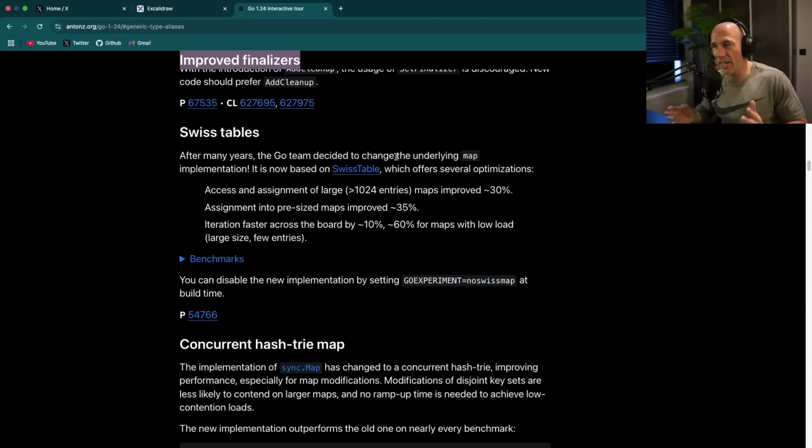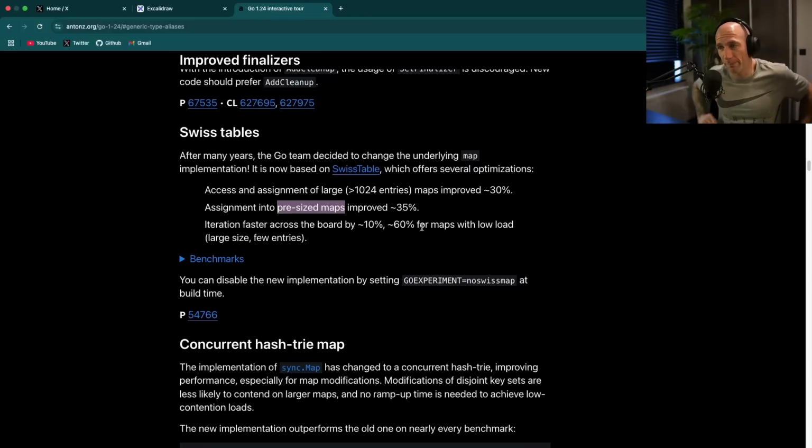But the only thing I see here is optimizations. And when I see optimizations, I'm going to get happy, right? So you can see that they rewrote their underlying map from the STD. They used Swiss tables. And you can see that basically access and assignment of large maps improved by 30%. Assignment into pre-sized maps, I think pre-sized is going to be pre-allocated length maps, improved by 35%. And iterations faster across the board by 10%. That's amazing. It says even 60% for maps with a low load, right? Large size, few entries.